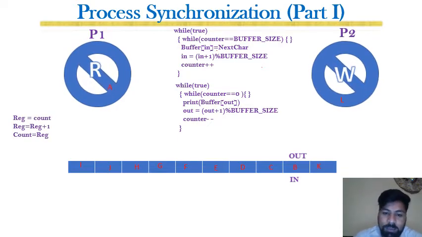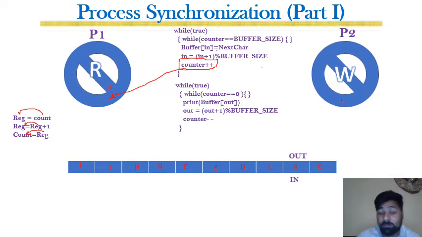For example, we are writing this increment operator in assembly language. This increment in assembly language means that we will have to assign counter to a register, then the value of the register will be incremented and put into the register, and then the register will be assigned to count. So basically this counter increment operator in assembly language is performed in 3 statements, as you can see over here.